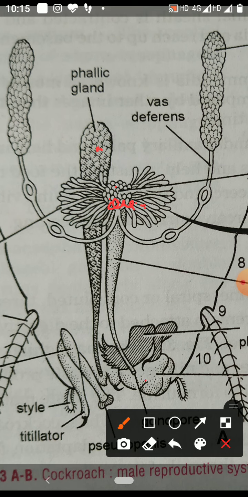In the male reproductive system, the primary organ is the testis. The testis produces sperm, the male gamete. That male gamete from the testis comes through the vas deferens into the seminal vesicle, and from here it will pass into the ejaculatory duct. Then through the gonopore it is deposited in the female cockroach.